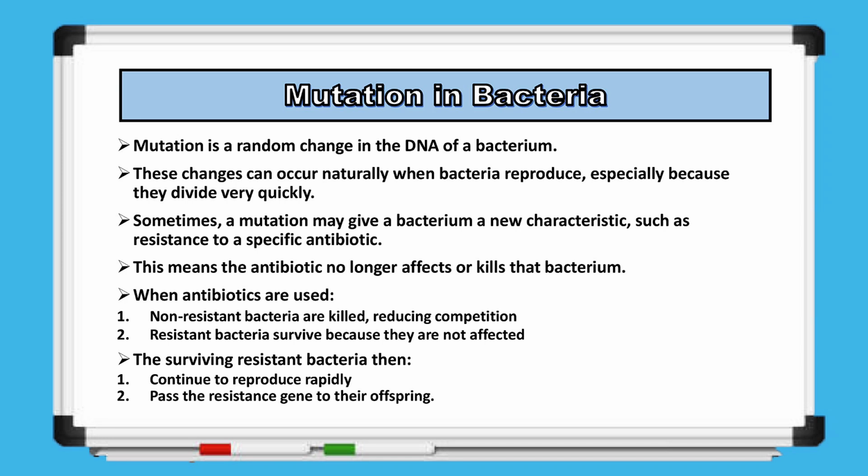Occasionally, a mutation may give a bacterium a useful characteristic, such as resistance to a particular antibiotic. This means the antibiotic can no longer kill or affect that bacterium. When an antibiotic is used, it acts as a selection pressure. Most of the bacteria, which are not resistant, are killed by the antibiotic. However, any bacteria that have the resistance mutation survive because they are unaffected by the drug. These surviving bacteria then continue to reproduce rapidly, passing the resistance gene to their offspring.